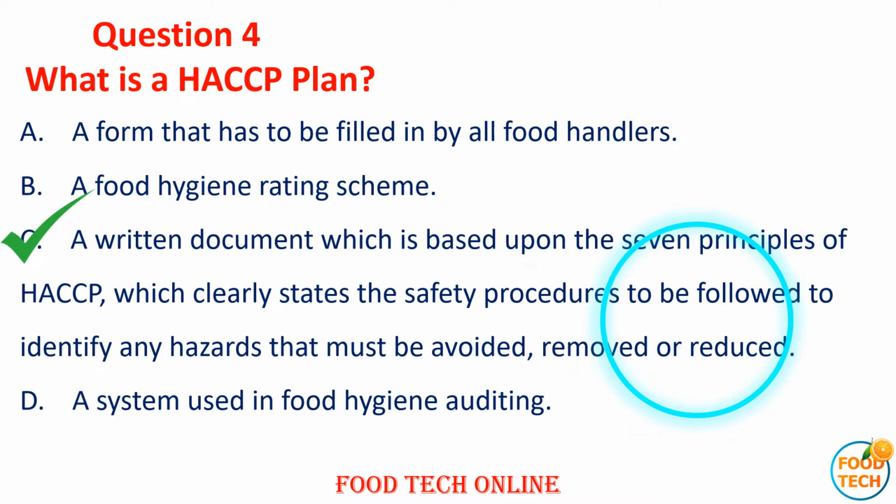Answer C. A written document which is based upon the 7 principles of HACCP, which clearly states the safety procedures to be followed to identify any hazard that must be avoided, removed or reduced.